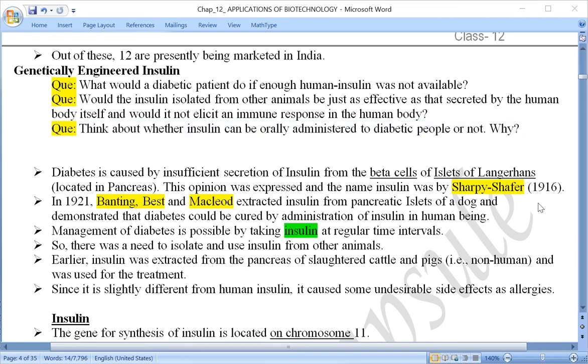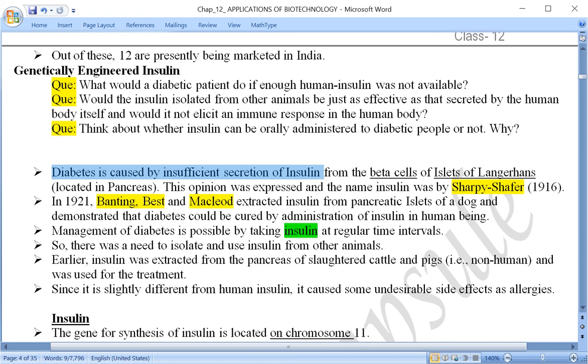In 1916, Sharpey-Schafer expressed that diabetes is caused by insufficient secretion of insulin, and that also from where?